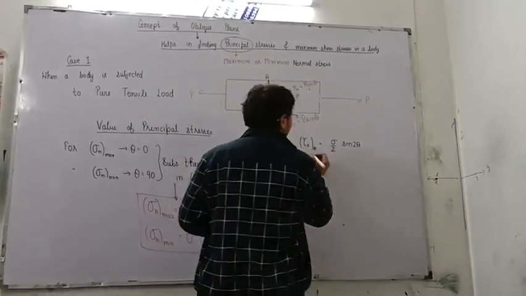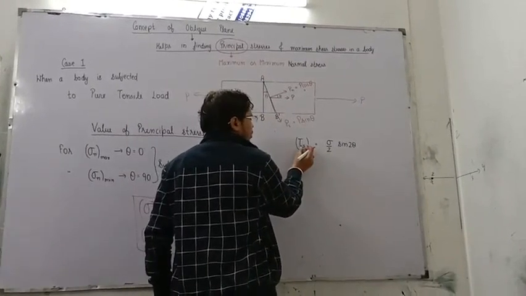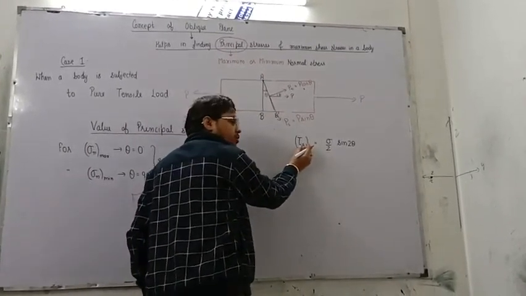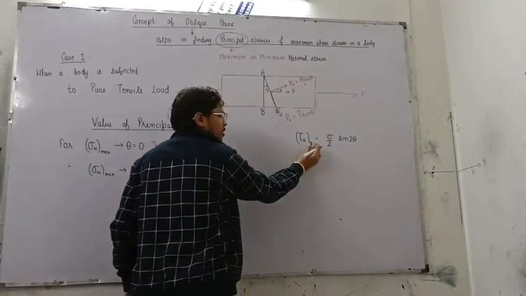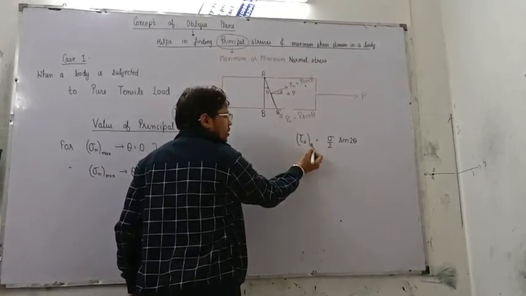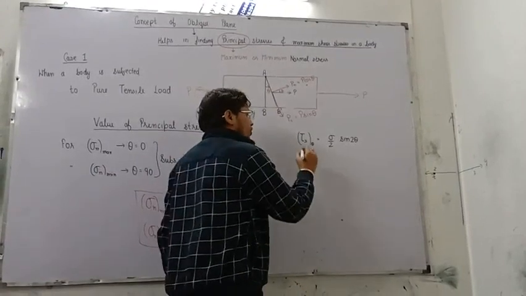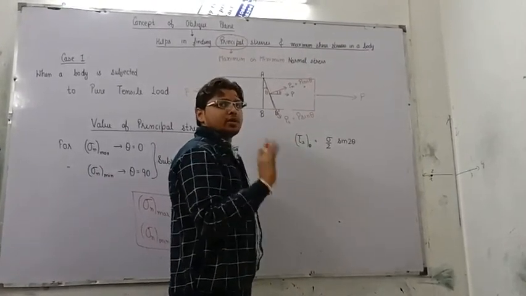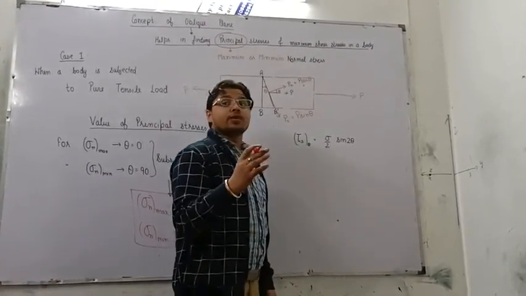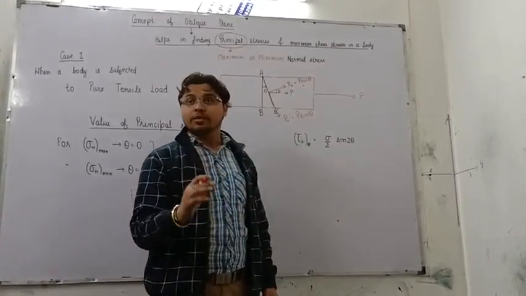Moving on to another section, we are here to find the value of shear stress at a plane which is at an angle of theta with the cross section. Now, from the trigonometric point of view, you can also find the maximum and minimum values by the differentiation method.